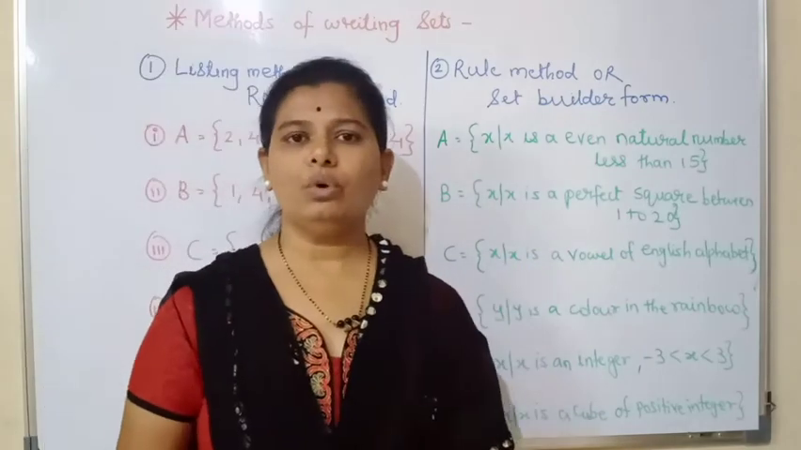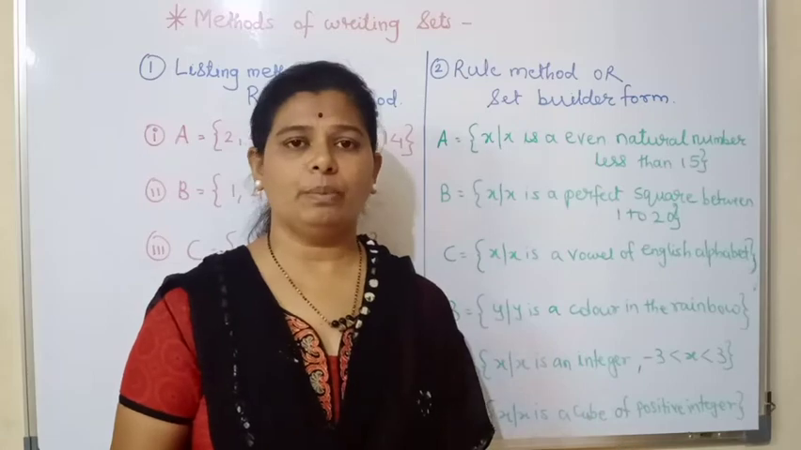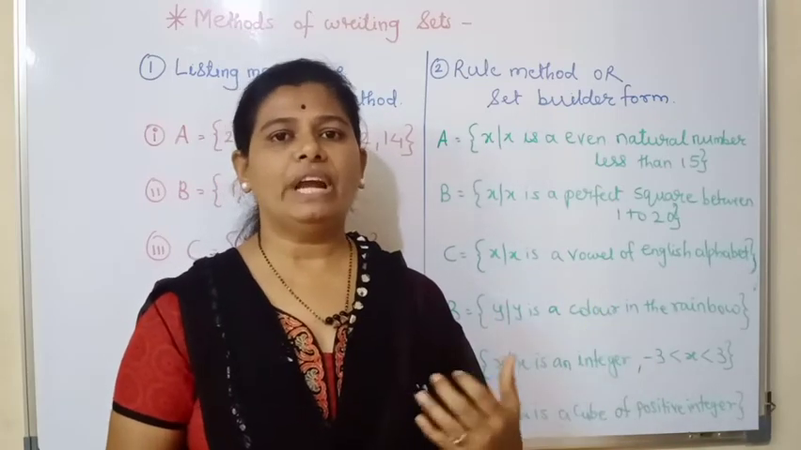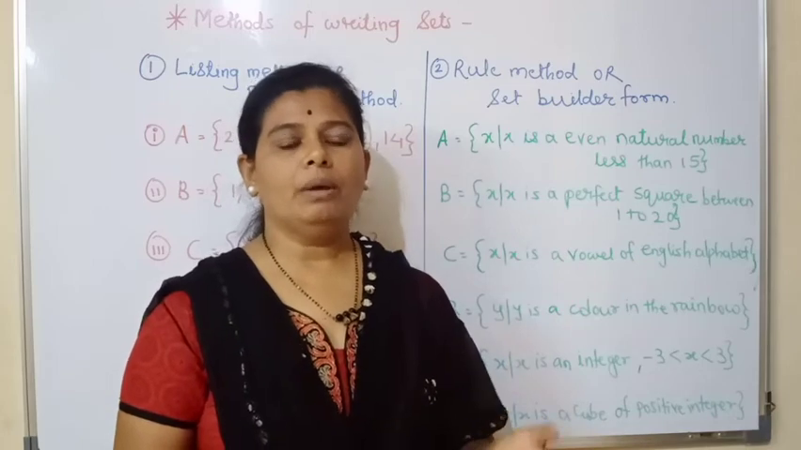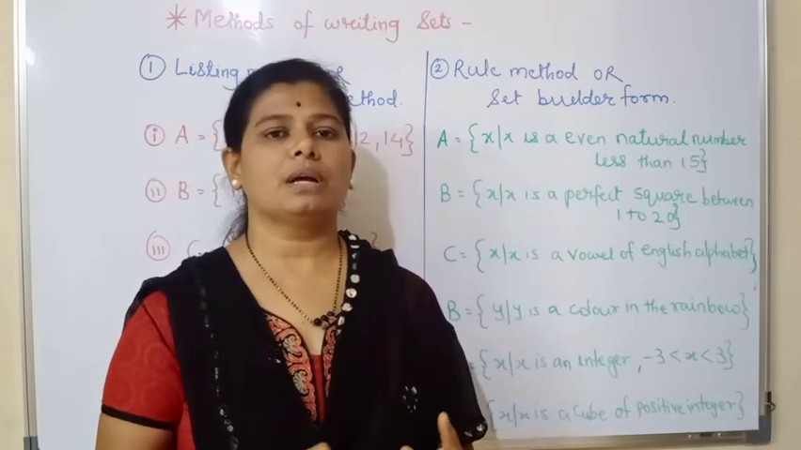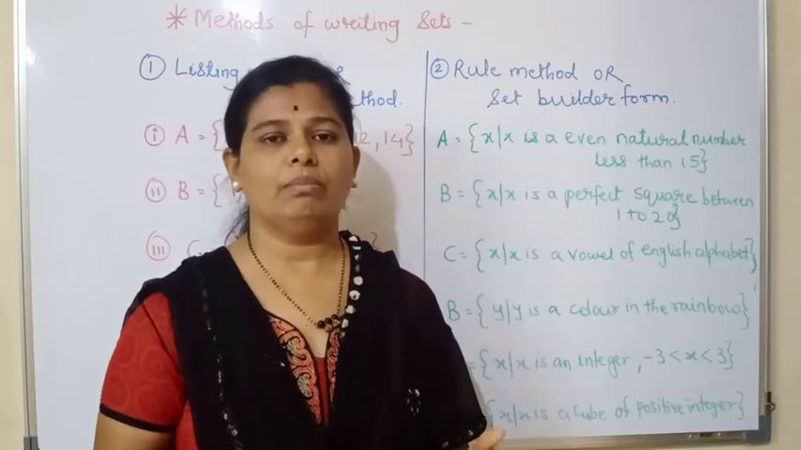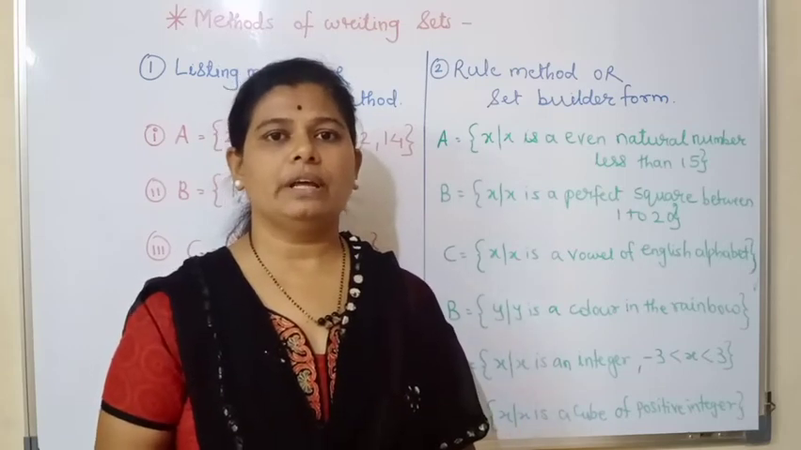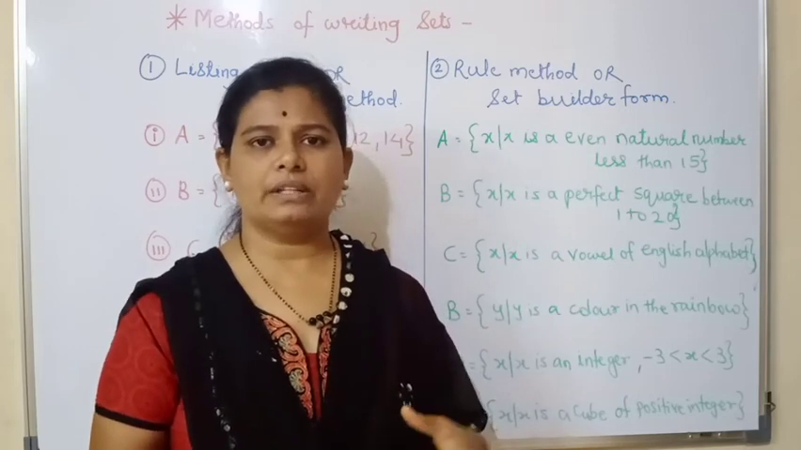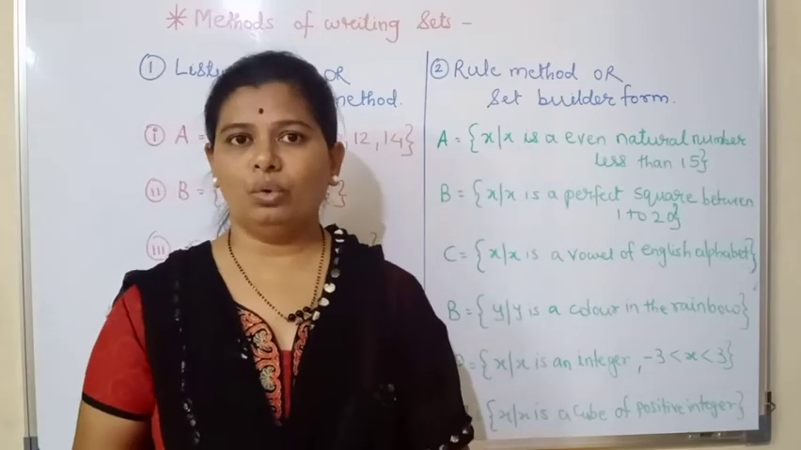Now going towards the rule method. In the rule method, what is there? As I told you, we have to write in a descriptive form. So in this rule method, the properties of the elements are described. If in the listing method the numbers are observed, we have to observe whether the numbers are squares or cubes, even numbers, odd numbers, natural numbers, whole numbers, or integers, or colors of the rainbow. Whatever the properties are, we have to mention those properties in the rule method.